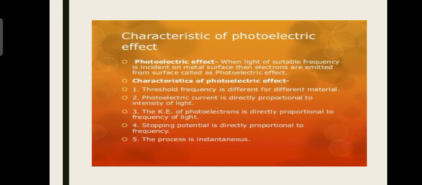Characteristics of photoelectric effect. When light of suitable frequency is incident on a metal surface, then electrons are emitted from the surface, called the photoelectric effect. Characteristics are given below. Number 1, threshold frequency is different for different materials. Photoelectric current is directly proportional to intensity of light. The kinetic energy of photoelectrons is directly proportional to frequency of light. Stopping potential is directly proportional to the frequency, and the last characteristic is that the process is instantaneous.